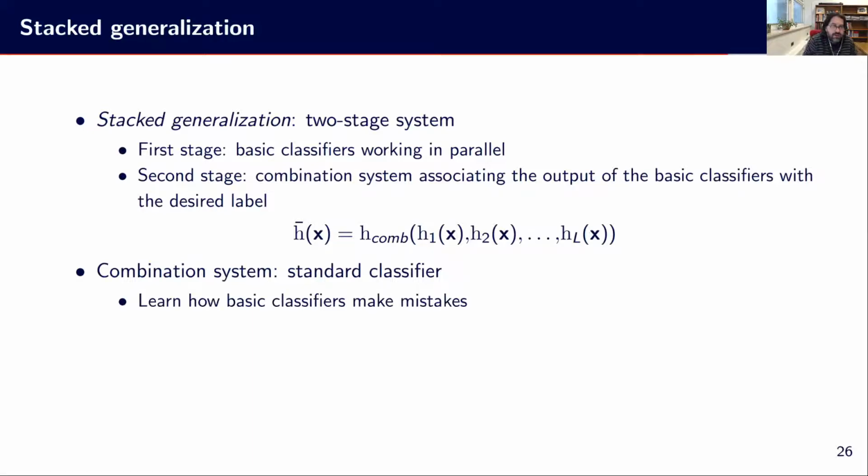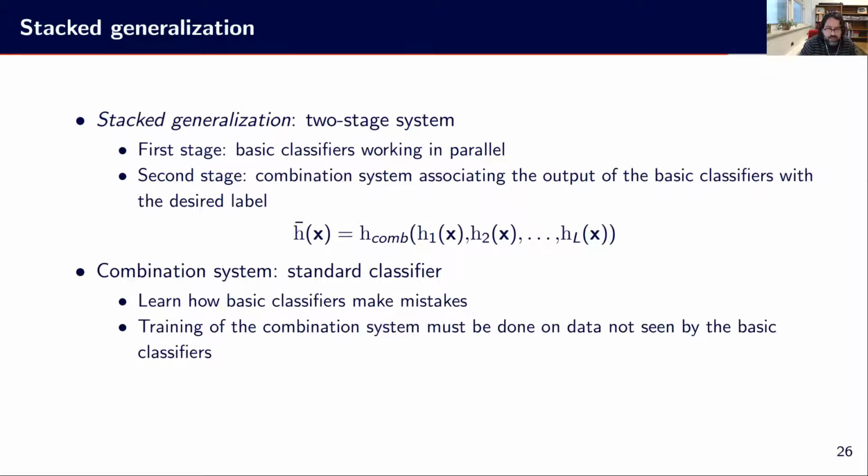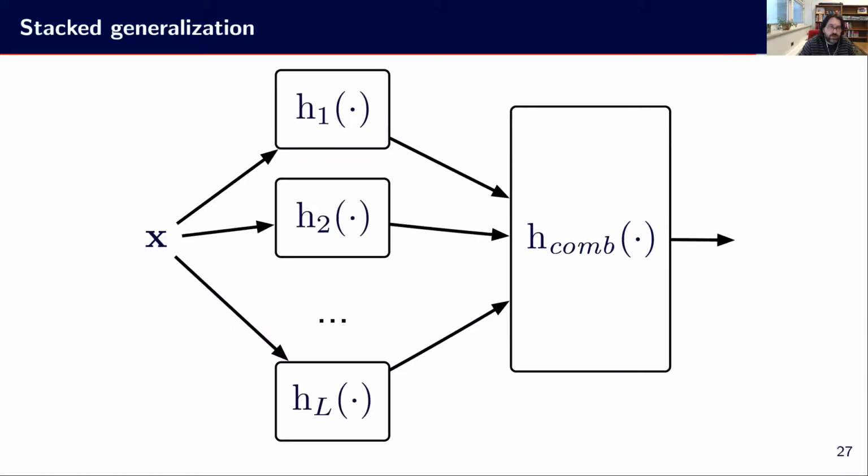And in fact, this model will learn how the basic classifiers are making mistakes. We need to train that level somehow with unseen data, because we need to split the training set in two. We have the basic training set for the base classifiers, and we need to get some kind of stage 2 training set for training the combination system, to be sure that it will not be based on the same samples as the ones used for stage 1. And so that should allow us to estimate and correct the biases of the basic classifiers. So it looks like this.